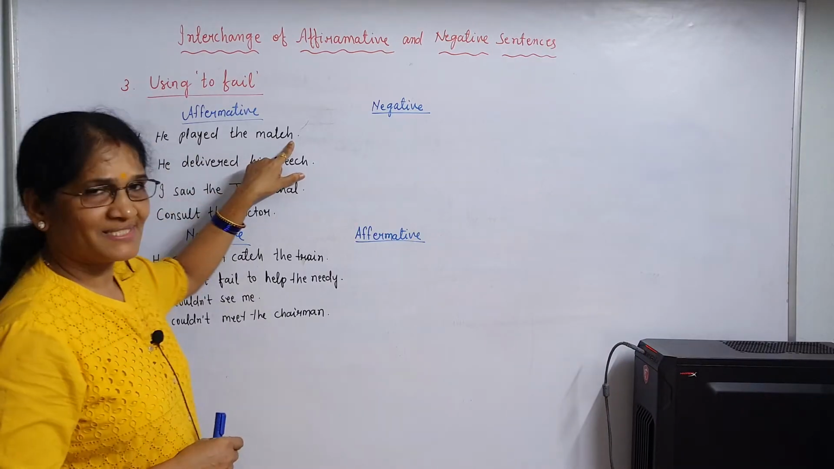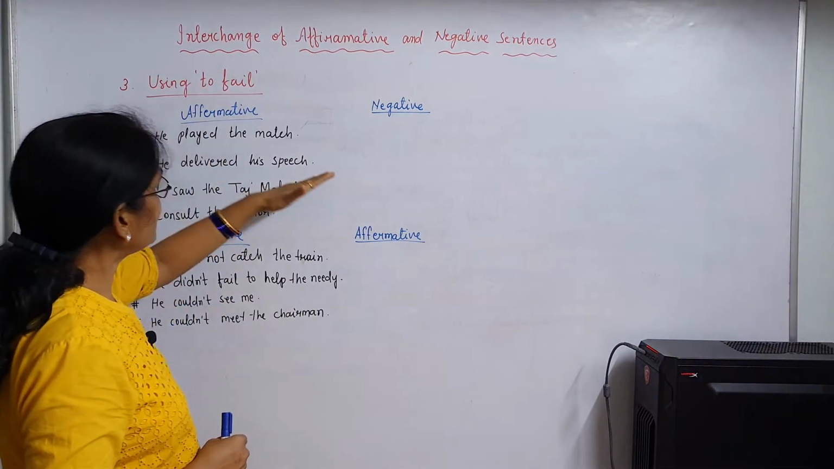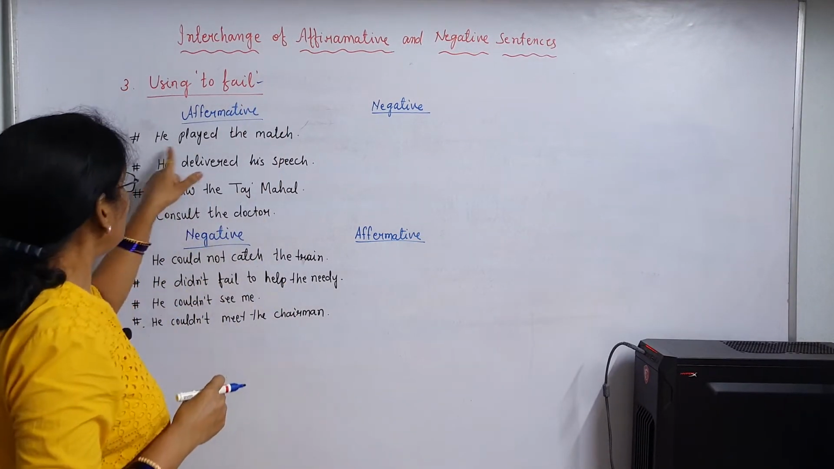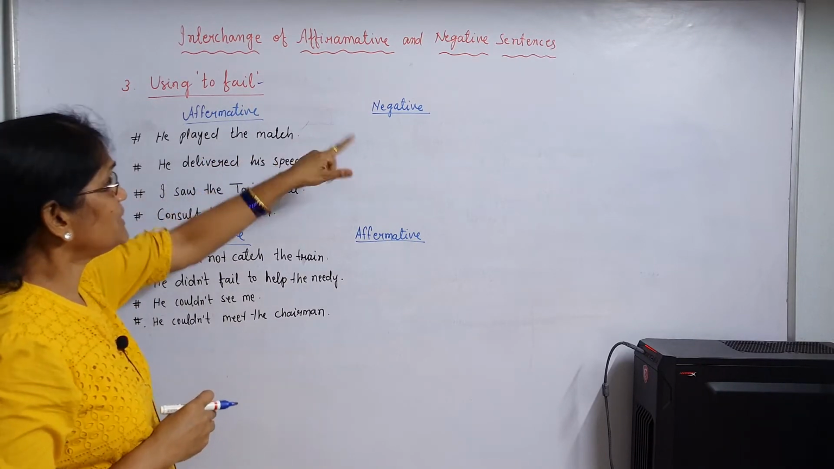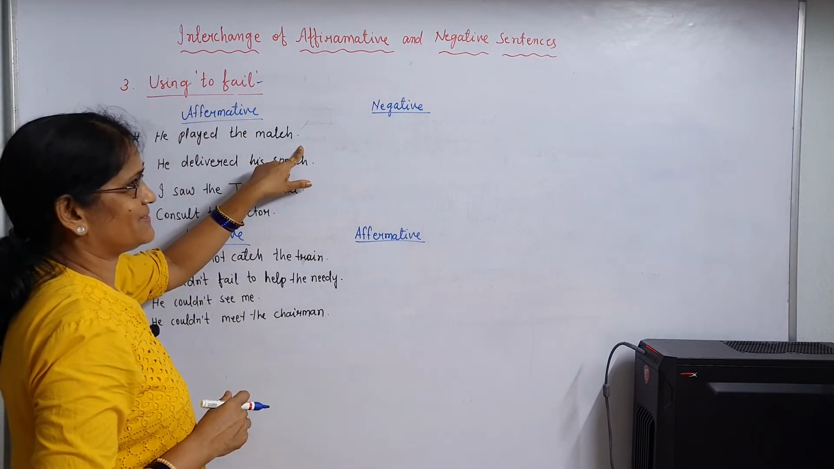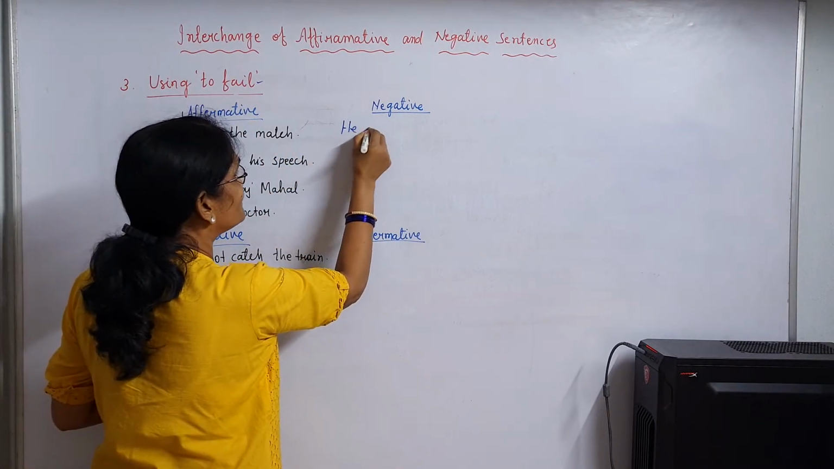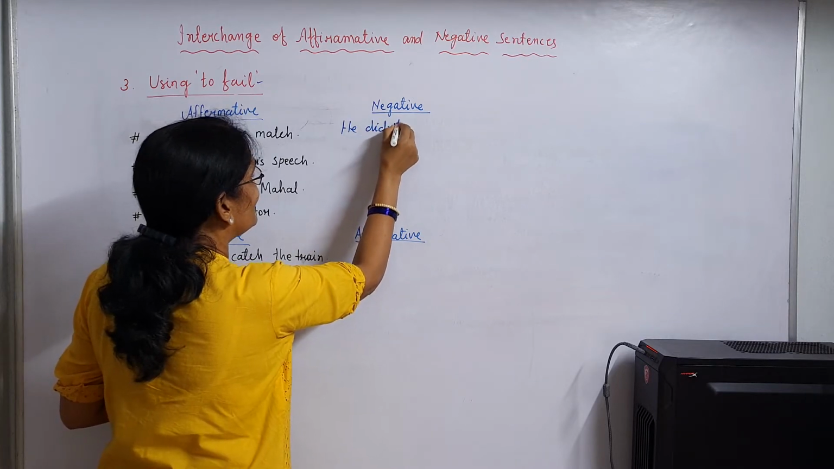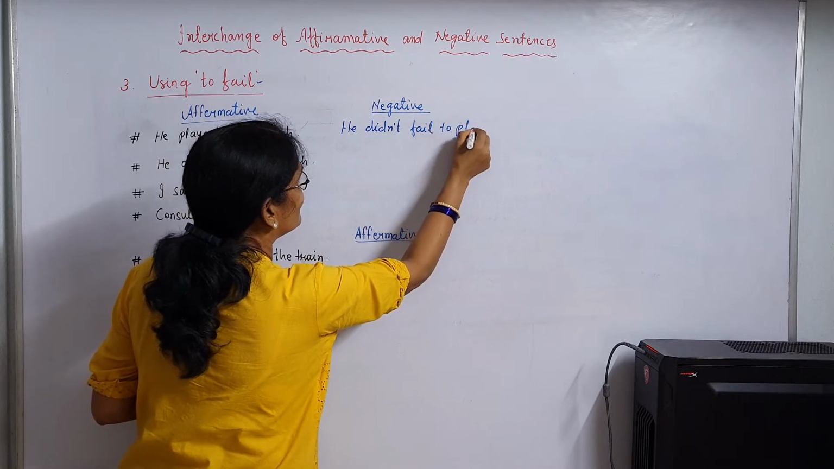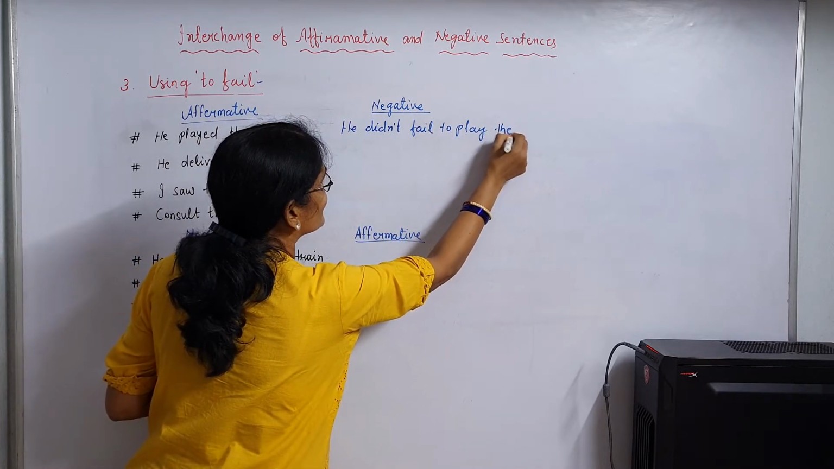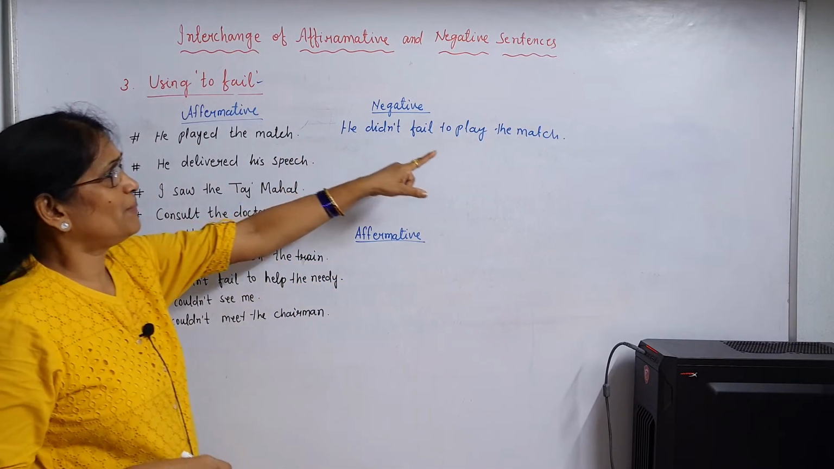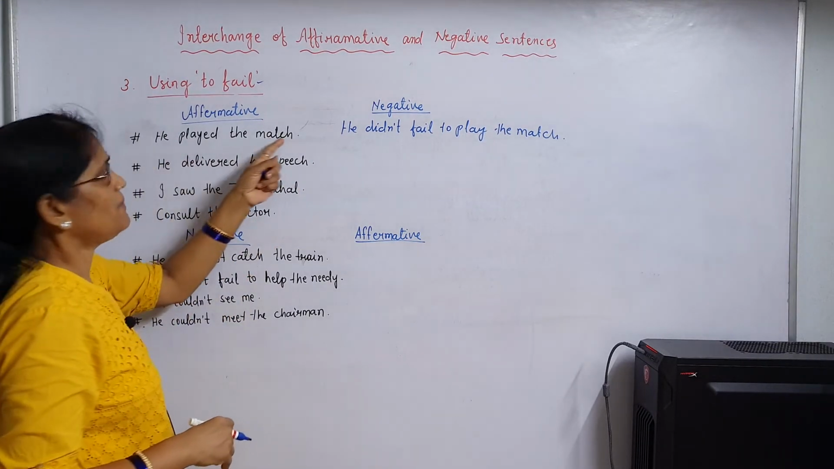He played the match. How? We change the sentence into negative using to fail. He played the match. How to change the sentence into negative? He didn't fail to play the match. He didn't fail to play the match. That means what? He played the match.